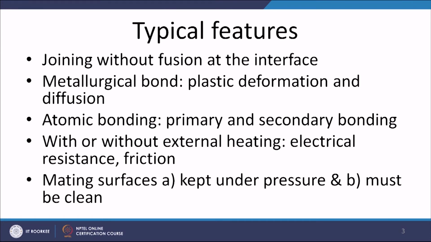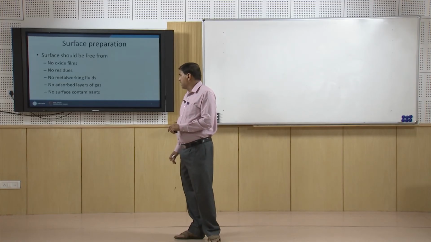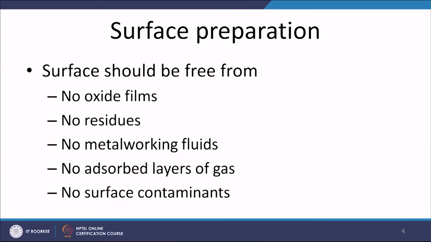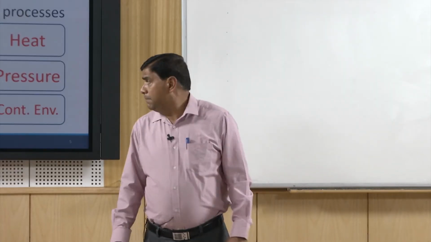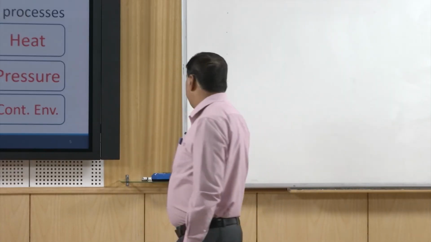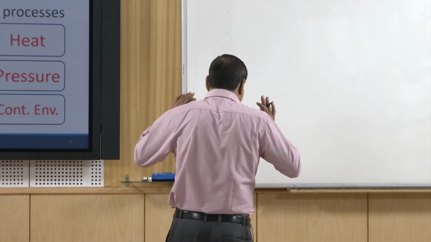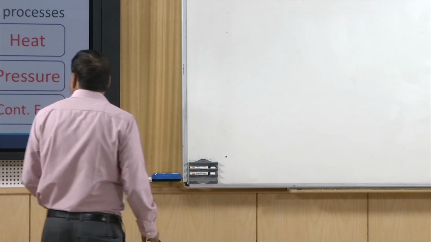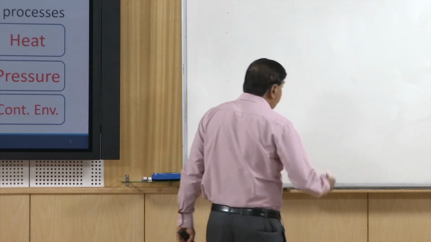What for are these cleaned? Cleaning is done to remove all kinds of oxides, residues, metal working fluids, adsorbed gases and surface contaminants. These must be removed from the surface, so that the direct metal to metal contact can be established. Now, as I have said, the deformation can be facilitated with the application of heat or with pressure.